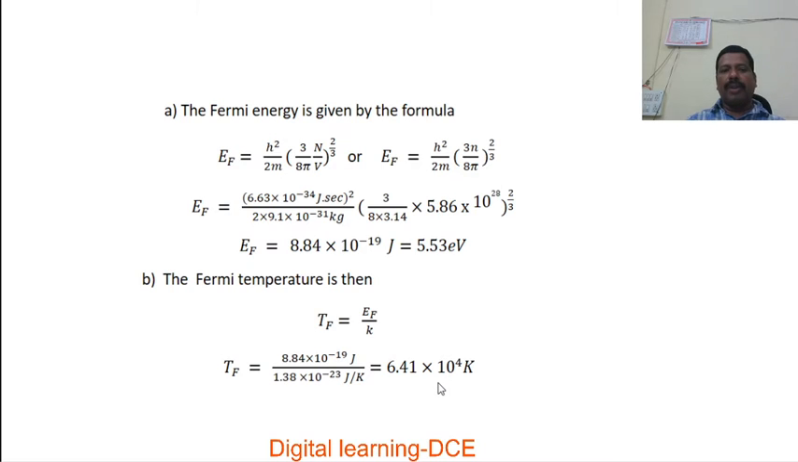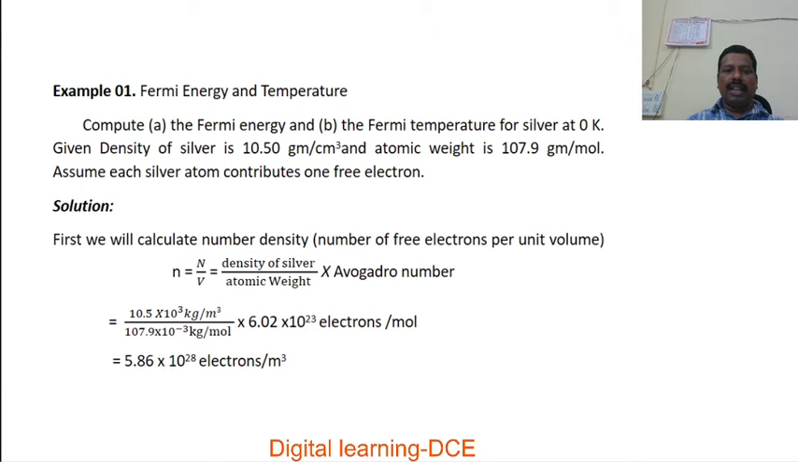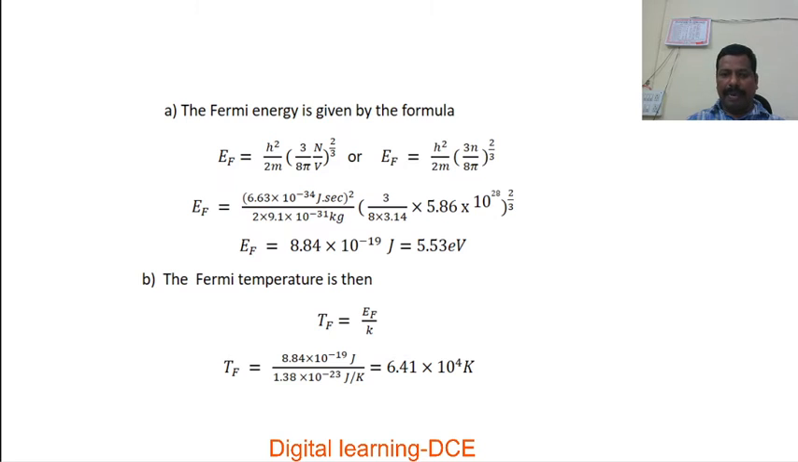Like this, we are going to calculate Fermi energy and Fermi temperature by using the data like the density of silver and atomic weight of silver. In addition to that, some constants like Planck's constant and Boltzmann constant, Avogadro number. If you use this to find the free electron density and then Fermi energy and Fermi temperature.